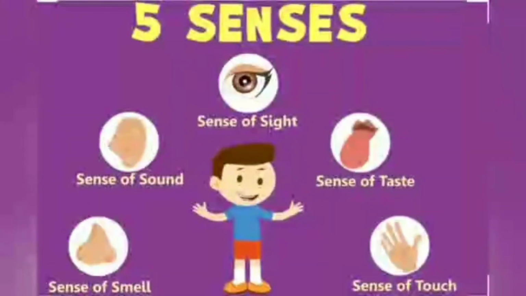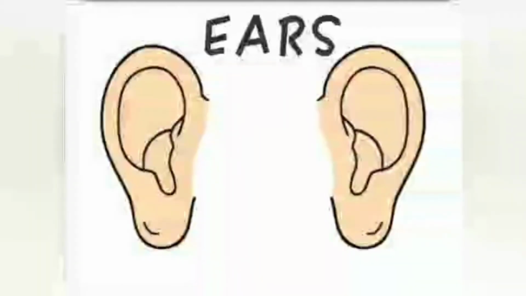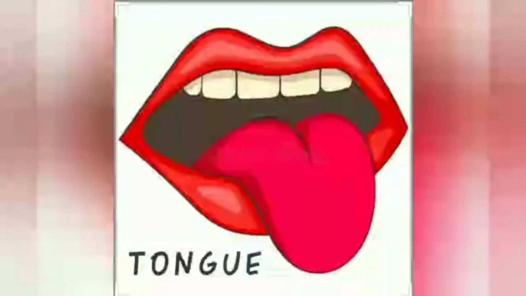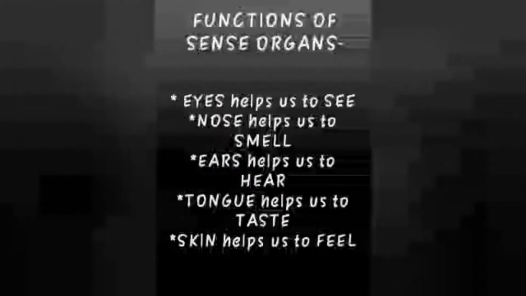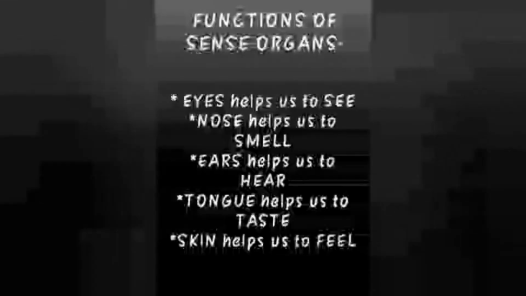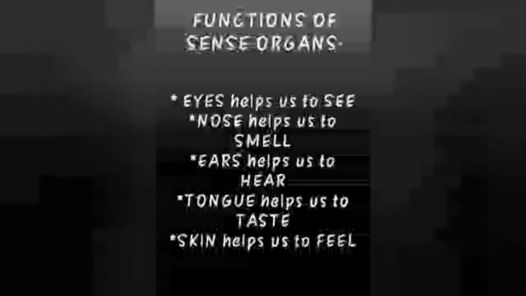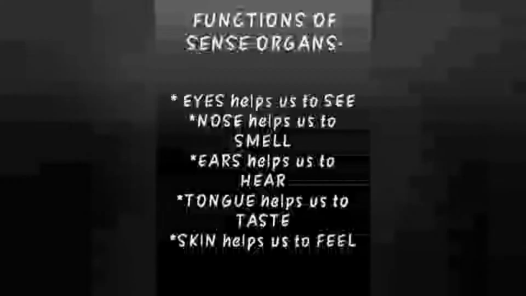Coming to the next part, children, that is our sense organs. As you all know, we have 5 sense organs you can see on your screen. Eyes, ears, nose, tongue and skin. So, what is the function of our sense organs, children? Eyes help us to see, nose helps us to smell, ears help us to hear, tongue helps us to taste and at the last, skin helps us to feel.